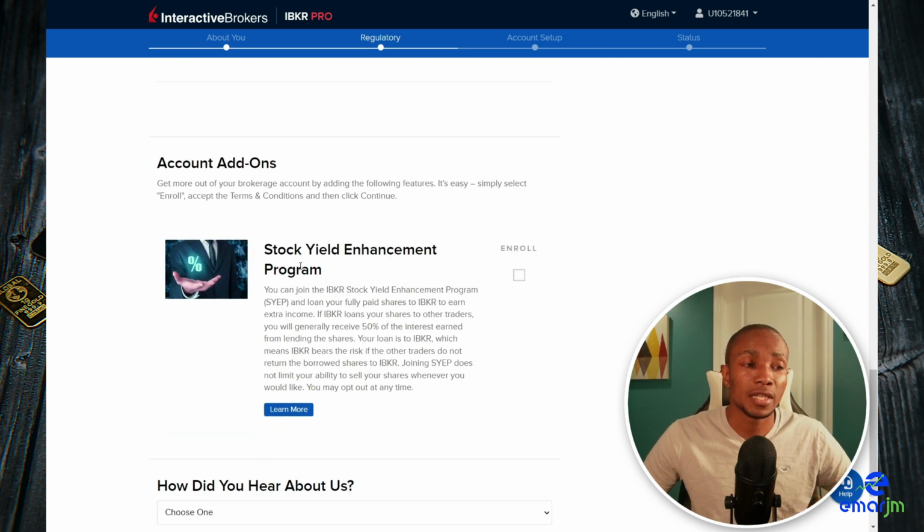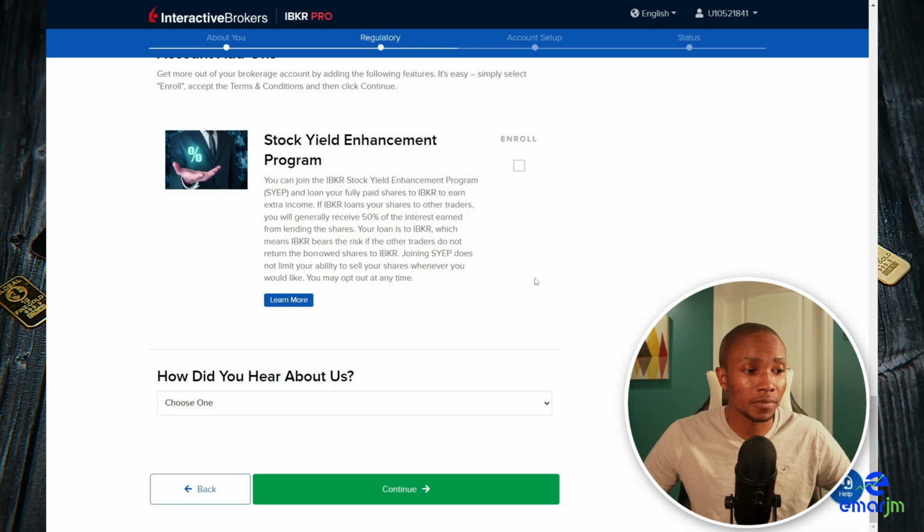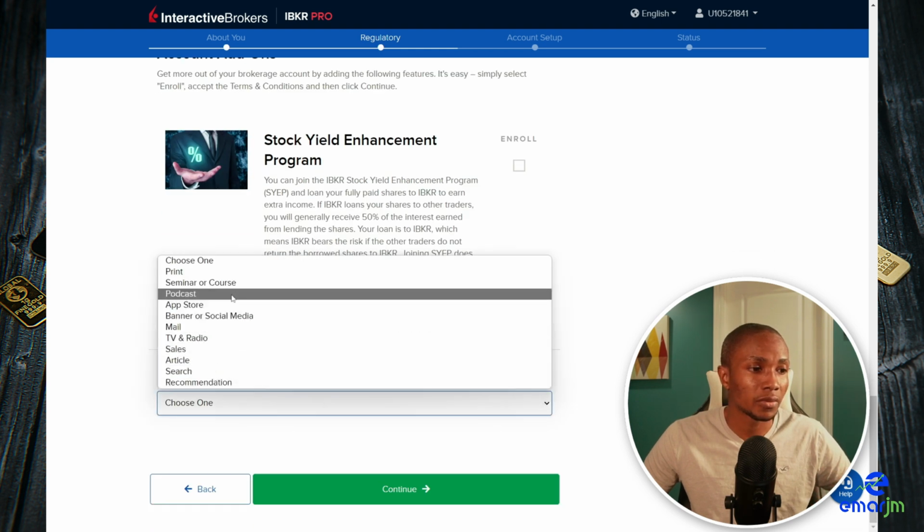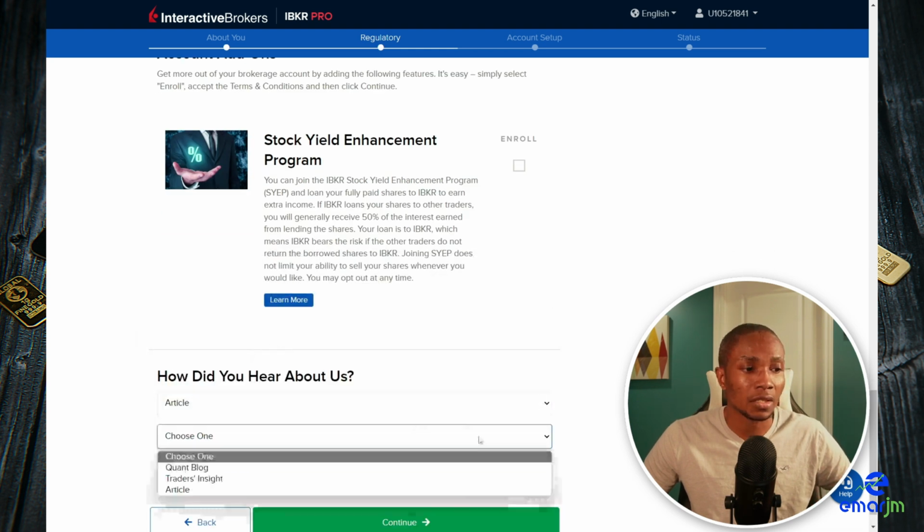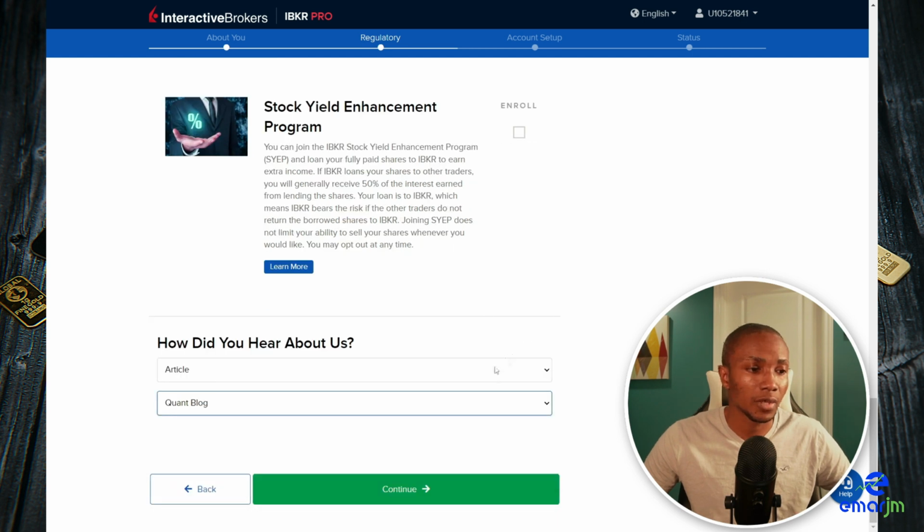Now for the stock yield program, if you enroll in it, then Interactive Brokers will pretty much lend out your shares, and when they earn interest, you get a portion of it. So I'm not going to enroll in this because this is a demo. How did you hear about us? We can say an article, choose one, just a blog, it doesn't really matter.